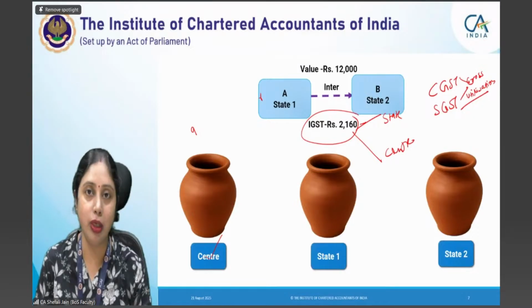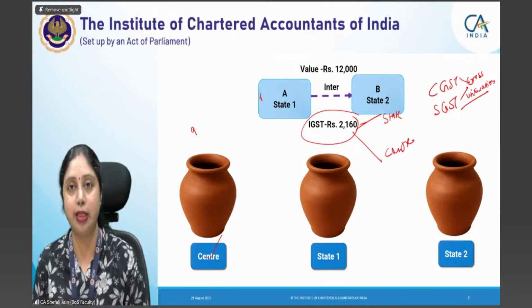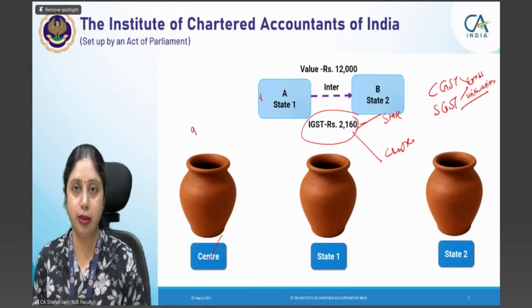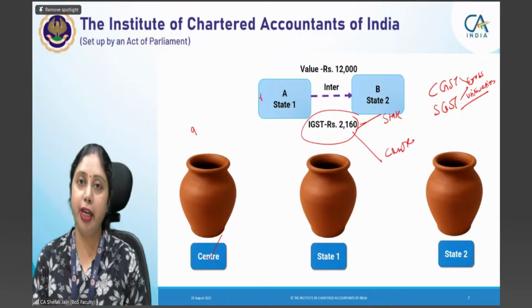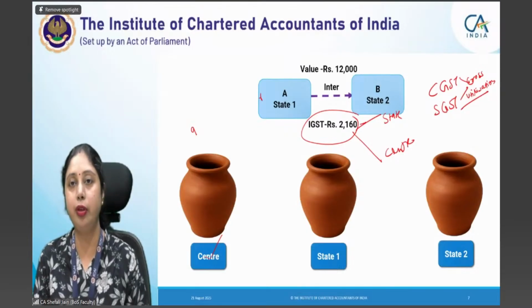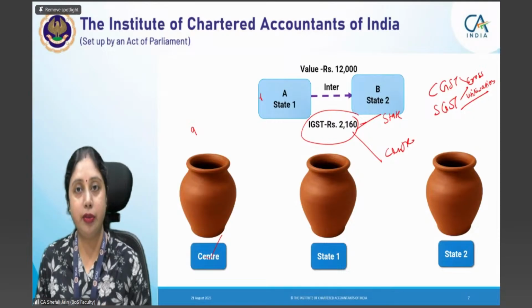One more thing I told you for exams: whenever you are doing any computational questions, whatever expenses, outward or inward supplies are given to you, and if you are considering them, explanatory notes have to be provided. Reasoning has to be provided. Why you are using it in the final answer, or not considering it, or deducting it, whatever treatment you give has to be supported by sufficient reasoning.